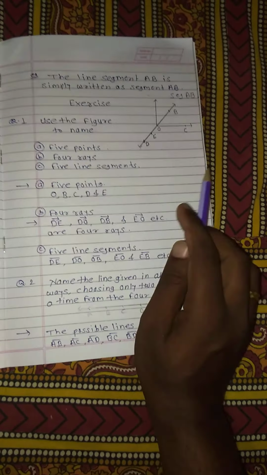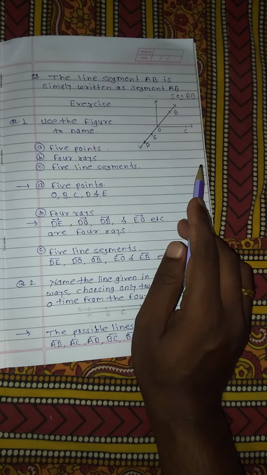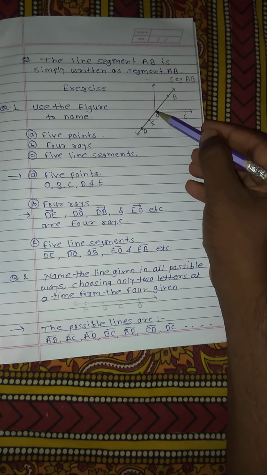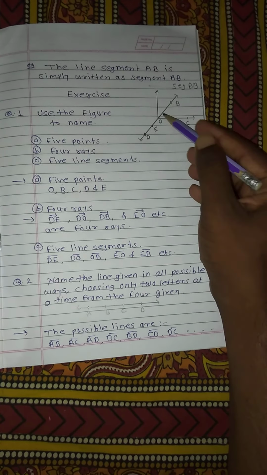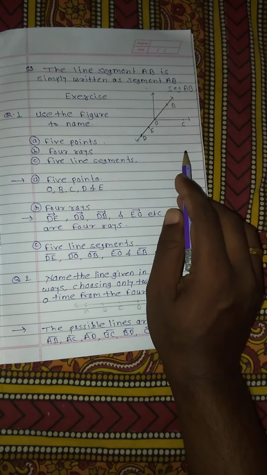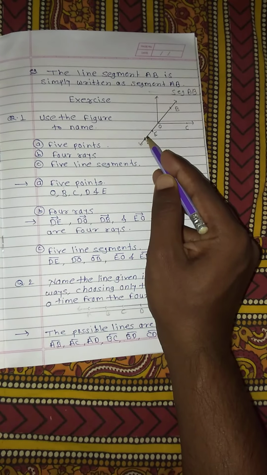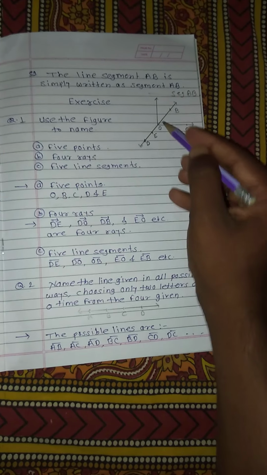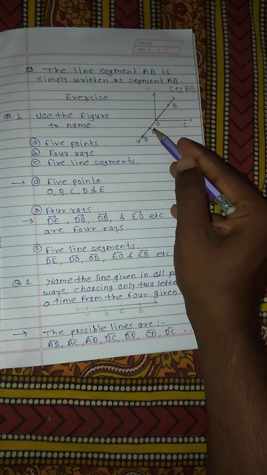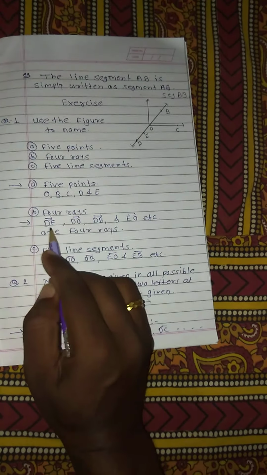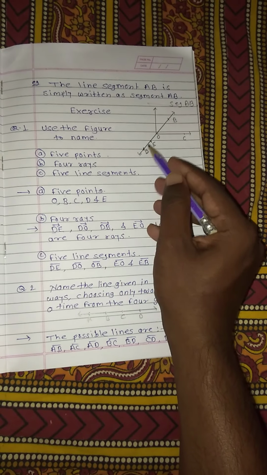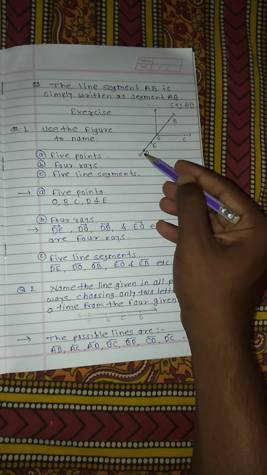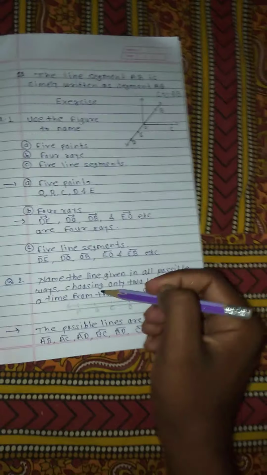Now 4 rays. Everyone knows that, 4 rays. This part to this part. This is the 4 rays. O to B is also one kind of ray. Then again you can write D, E, this is one kind of ray. Then DO, this is also a ray.